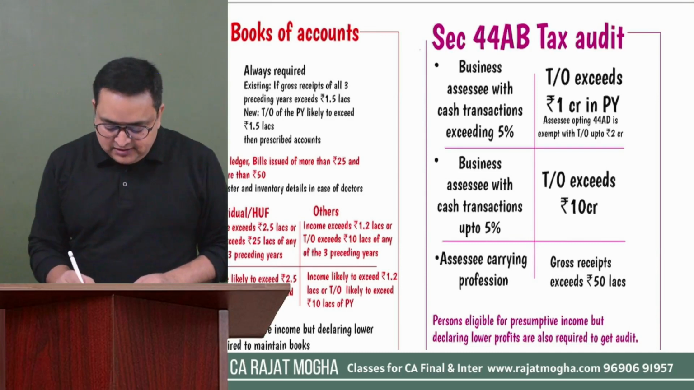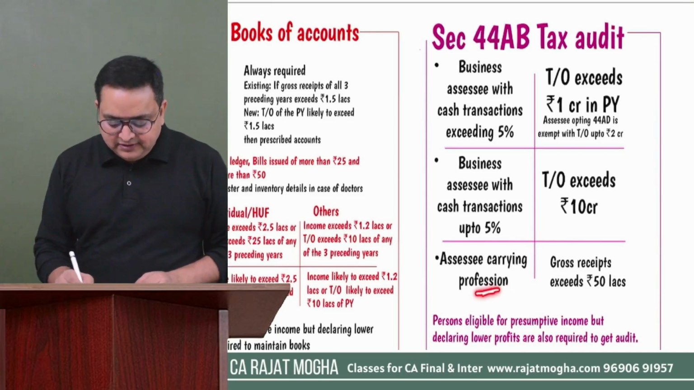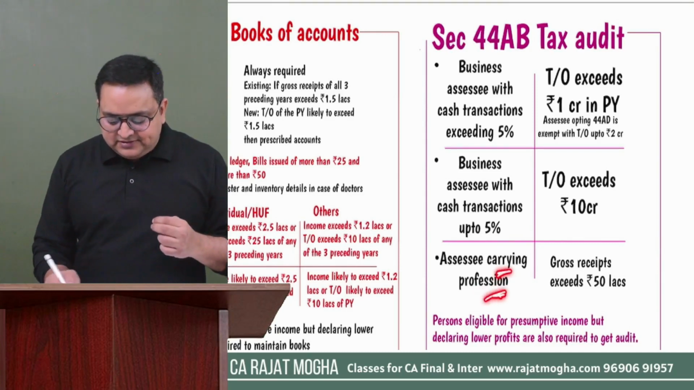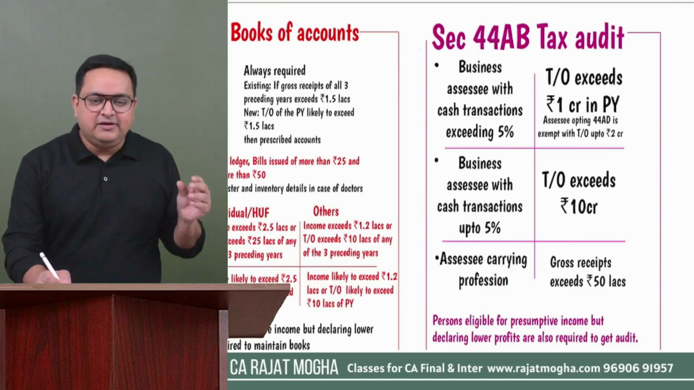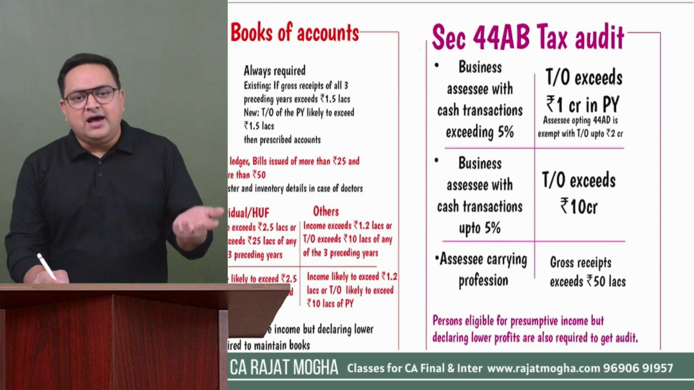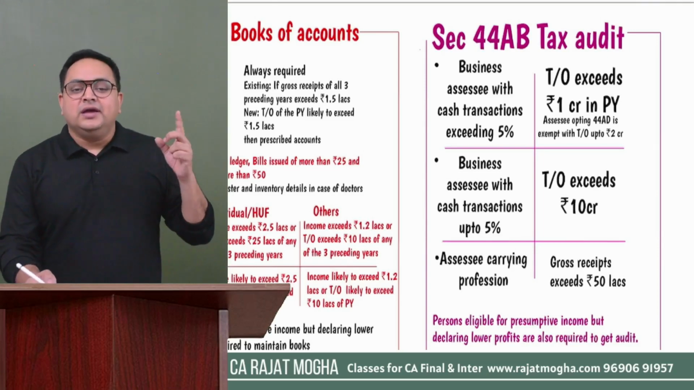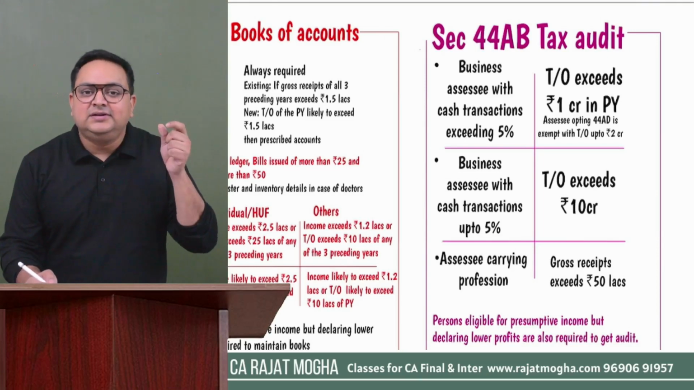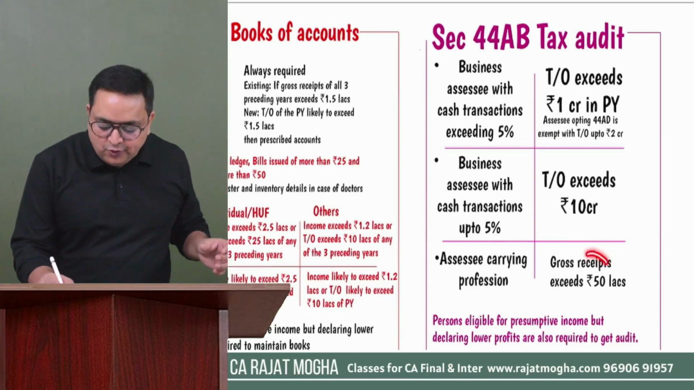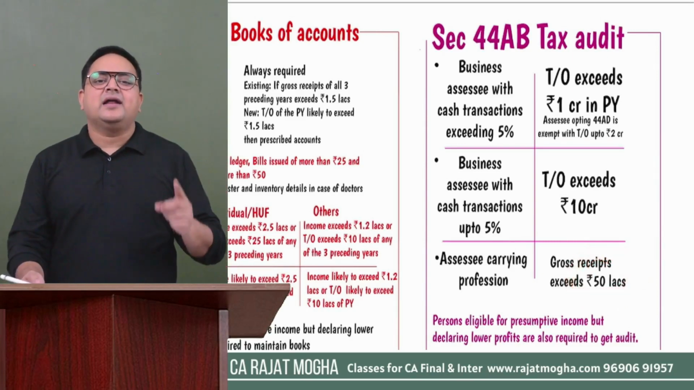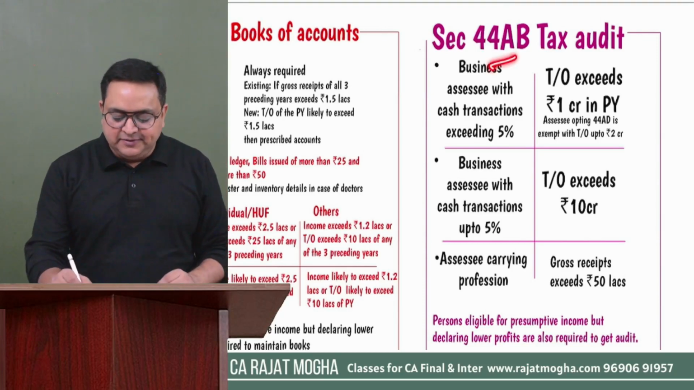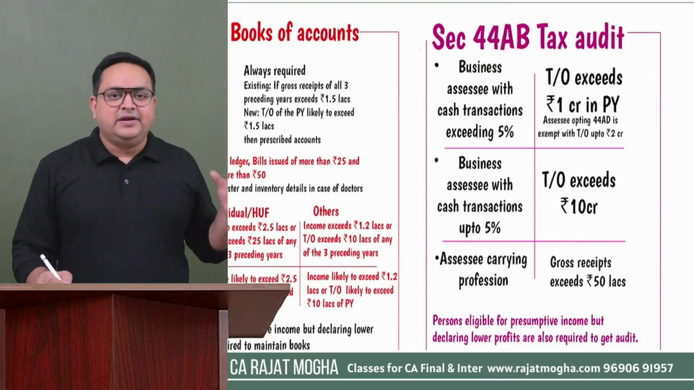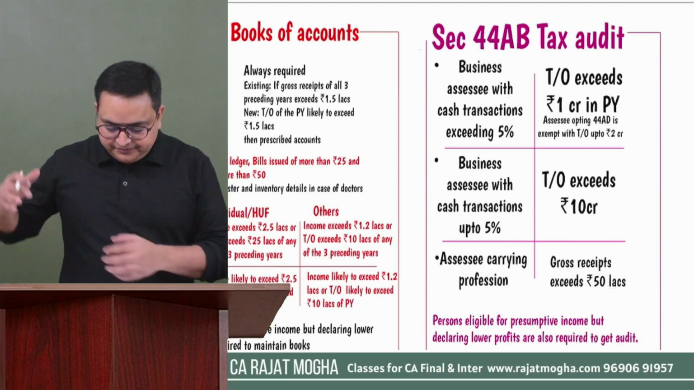So first of all, let's talk about professionals. If the assessee is carrying on a profession and his gross receipts during the previous year, not last year, during the previous year, because audit will be done after the previous year, right? So if in the previous year, the turnover of these professionals is more than 50 lakh, then they are required to get their accounts audited as per section 44AB. So for them, the criteria is 50 lakh rupees.